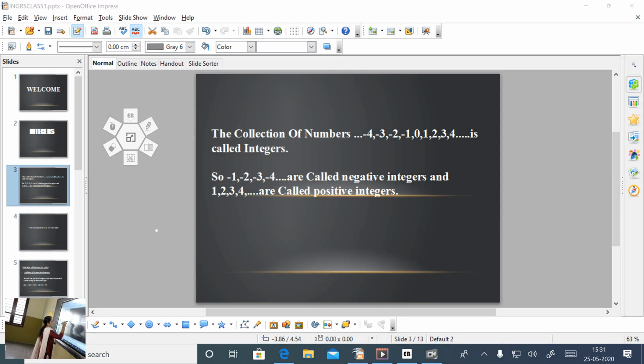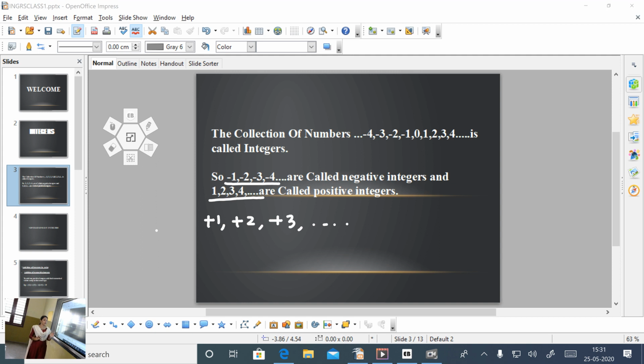In the first case, in front of all these numbers one negative sign is there. So these are negative integers. And in front of these numbers 1, 2, 3 etc. no sign is there. That means it is a positive integer. You can also write these positive numbers as positive 1, positive 2, positive 3 and so on. Both are the same.